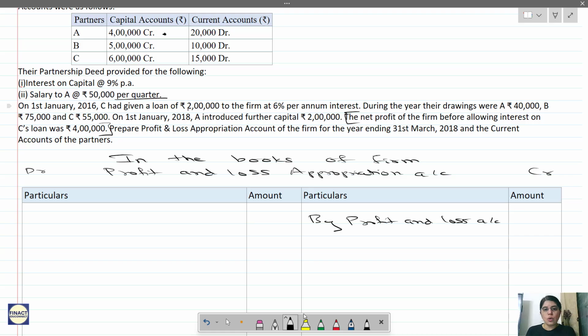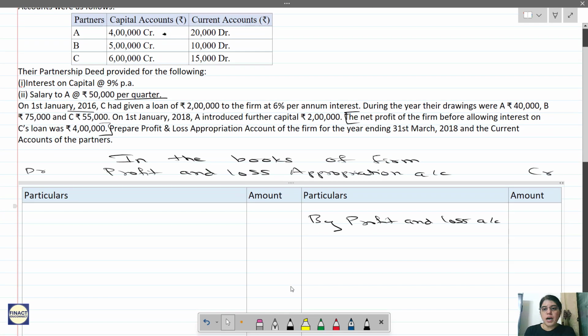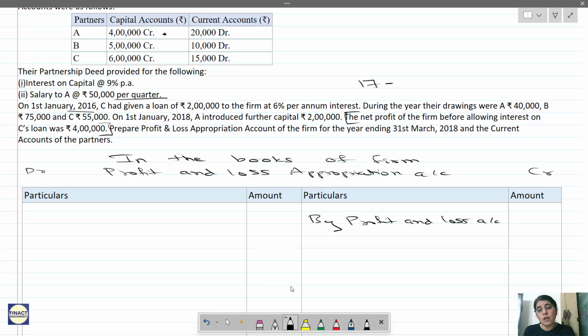So how much is the loan? 2 lakhs. It was given on 1st Jan 2016. We are in which year? We are in the year 17-18. So always remember 17-18 is our year. This loan was given in 2016 and it has not been repaid. So from 1st April 17 to 31st March 18, the loan was there for the entire year.